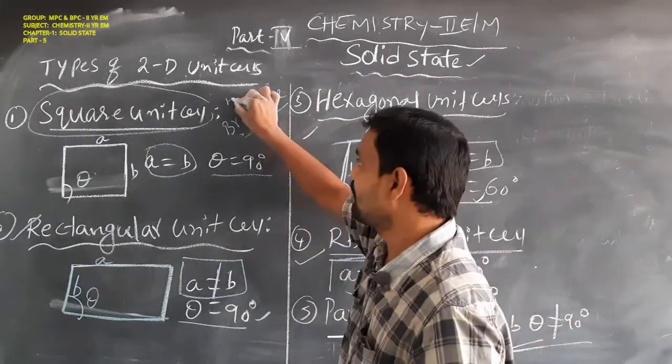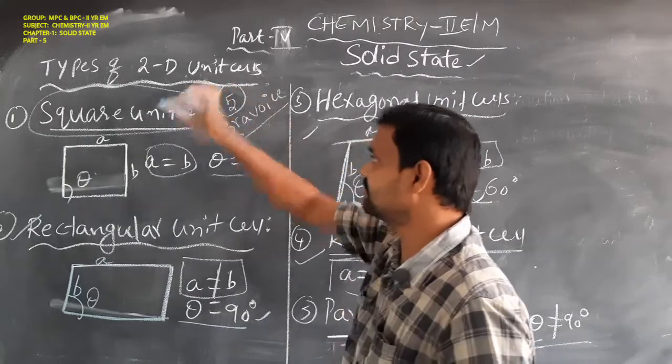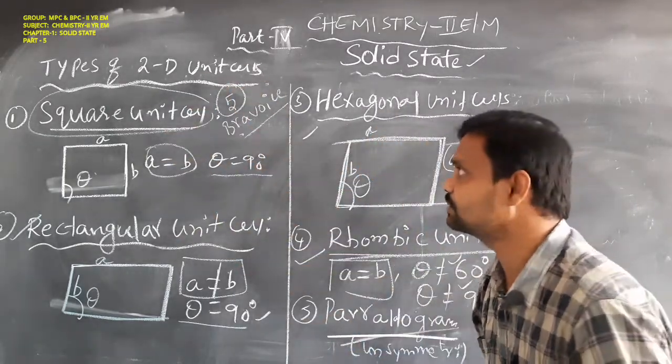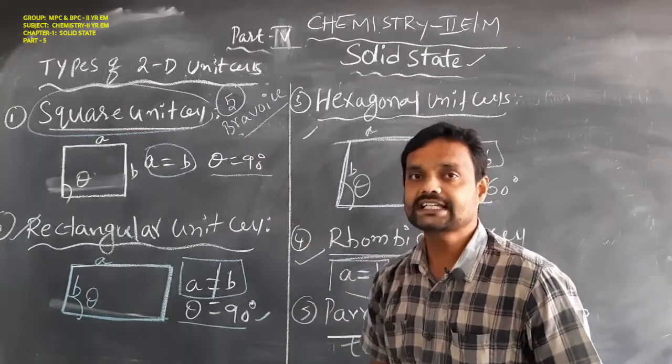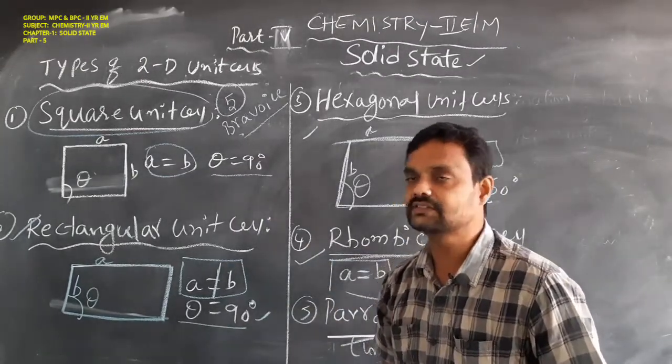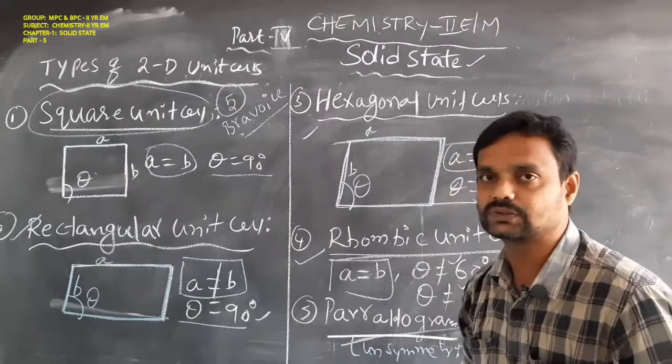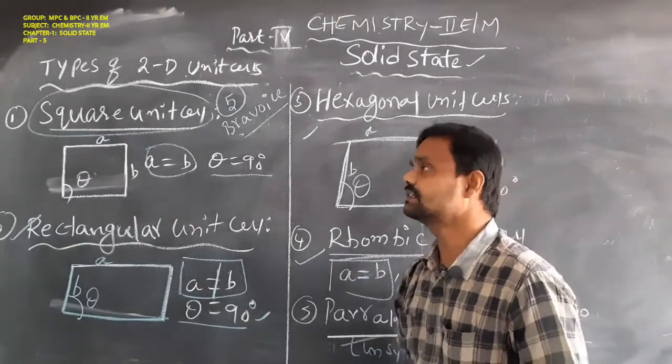So a total of 5 Bravais unit cells exist in the two-dimensional unit cell.